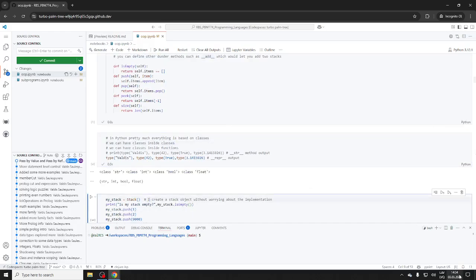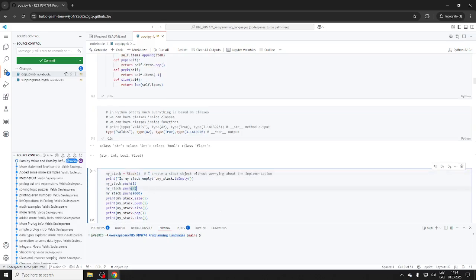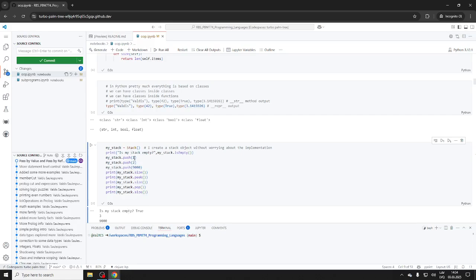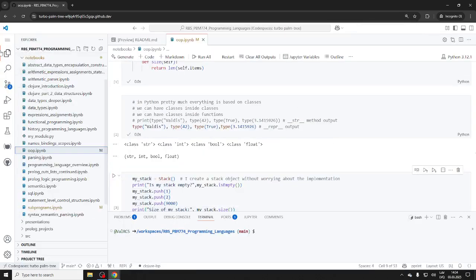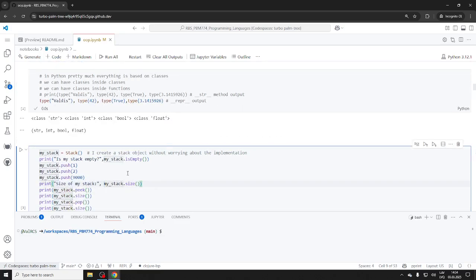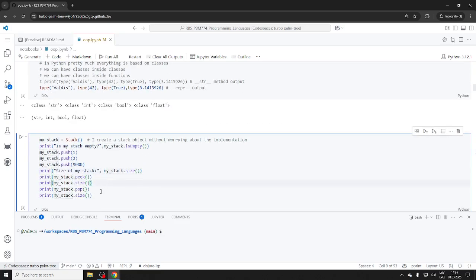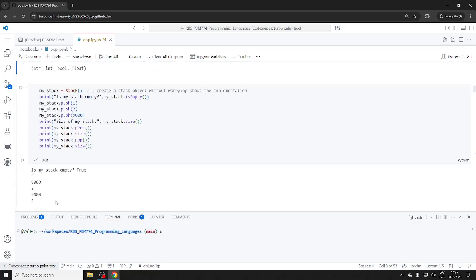Maybe since we have time, let's have some stack. Is my stack empty? Yeah, empty. I'm going to push some values. Now I have 3. What's the size of my stack? I'll make this a little bigger, because you probably don't see anything. It's of course all basic stuff. So peek, pop, size, pop, size. So we had 2 items.